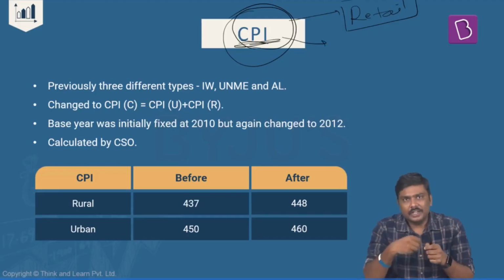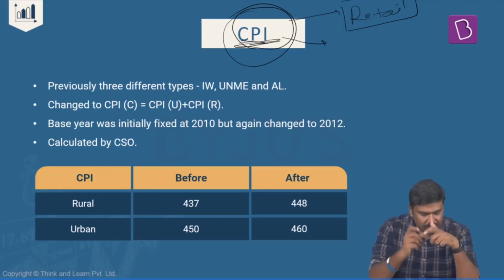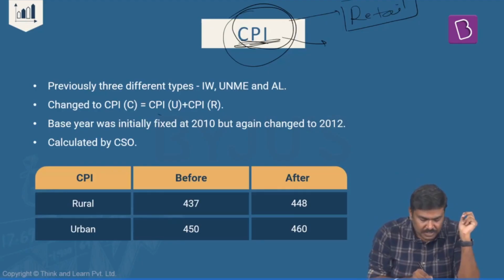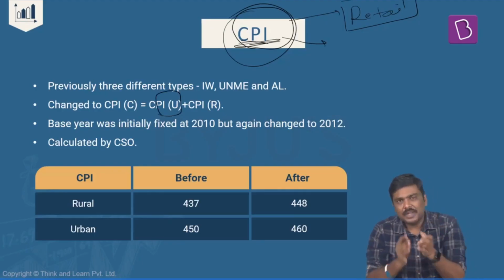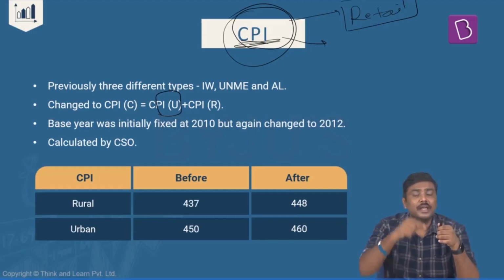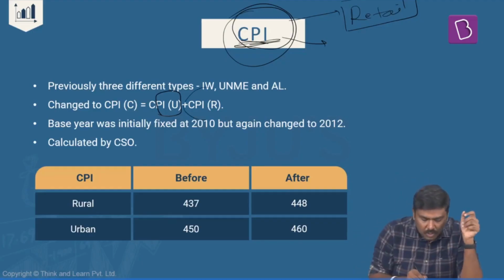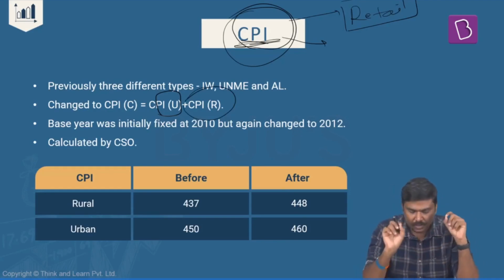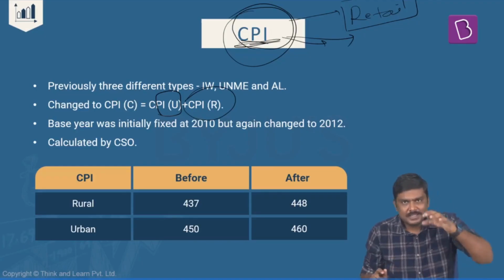Now understand this. Right now, what is the process here? Right now, we are measuring the CPI under two heads. One, we will measure CPI for urban level, that is for urban parts of India. It is referred to as CPI urban. For rural India, we measure again CPI, which is called CPI rural. So I'll repeat the statement here.